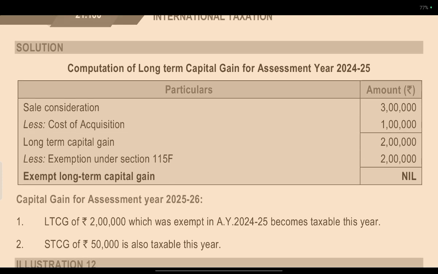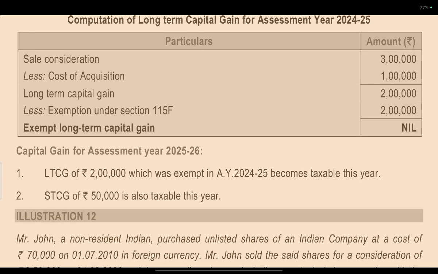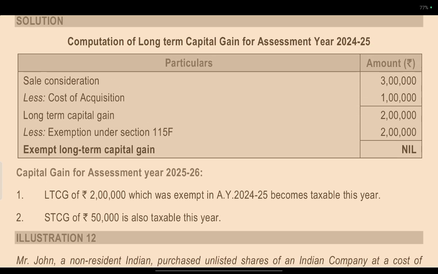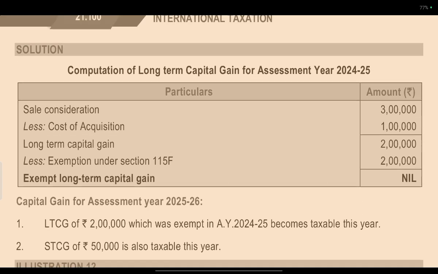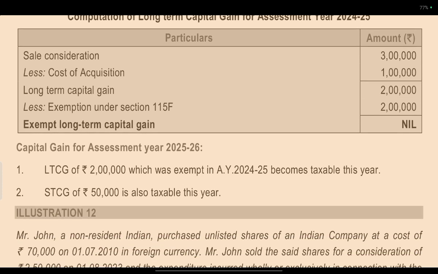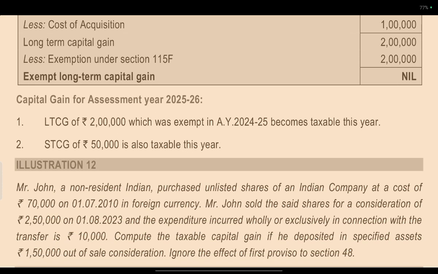So exemption under 115F is 2 lakhs. So it shall be exempted for capital gain. Exempted for 2 lakhs, the exemption under 115F. The long term capital gain of assessment year 2025 is 2 lakhs, which is exempted because tax is paid this year. The amount not exempted will be taxable in this year, and short term capital gain is also taxable in this year. Correct. Yes.